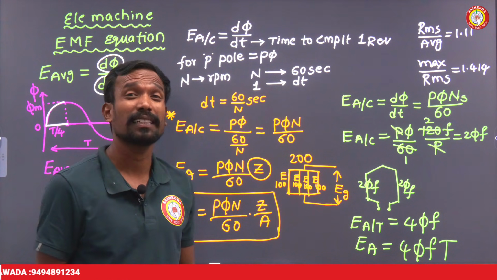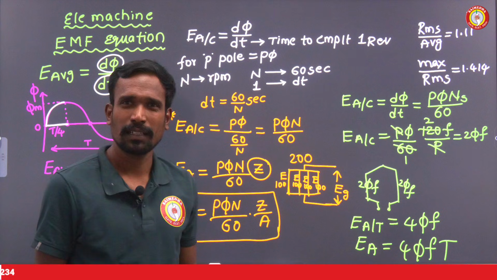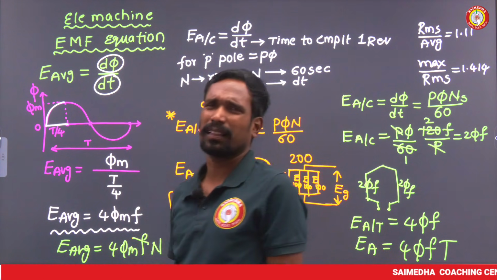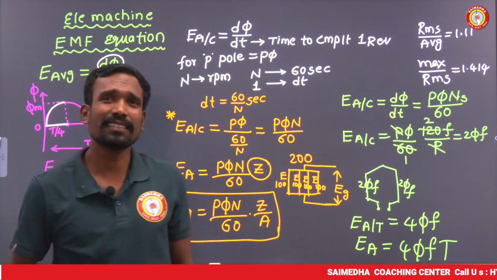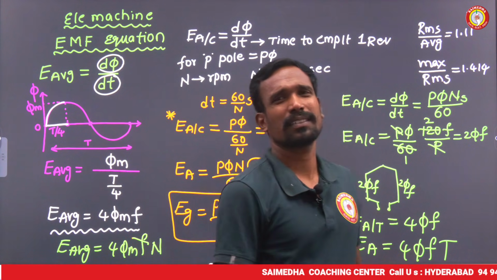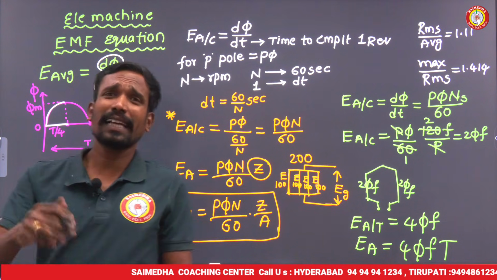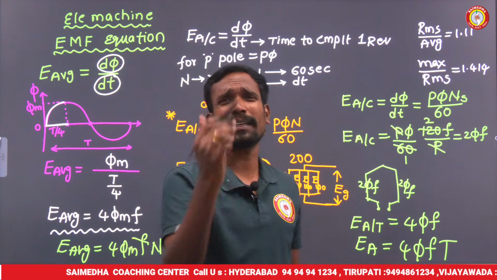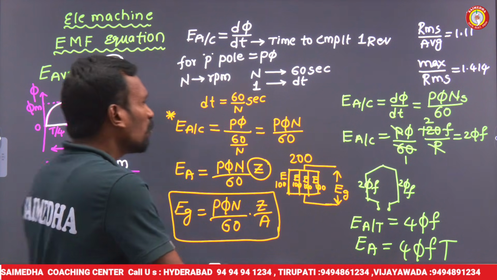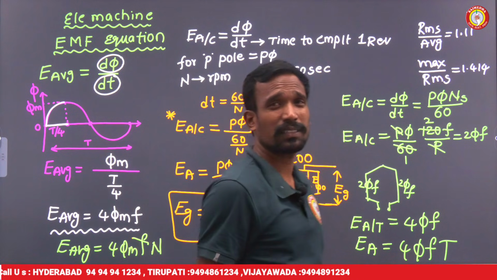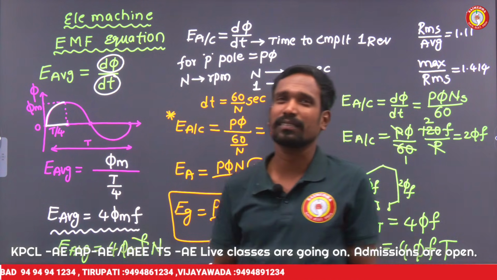See how easy the way of preparation is. In electrical machines, the basic principles are all comparable. Then after construction, all are comparable. Then windings are mostly comparable. In windings, the EMF equation is mostly comparable. Like that, we need to compare all the machines during preparation. That is the way of preparation.